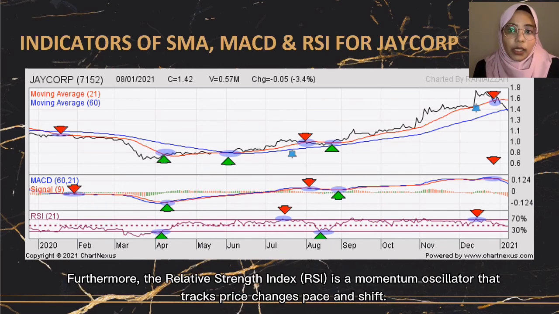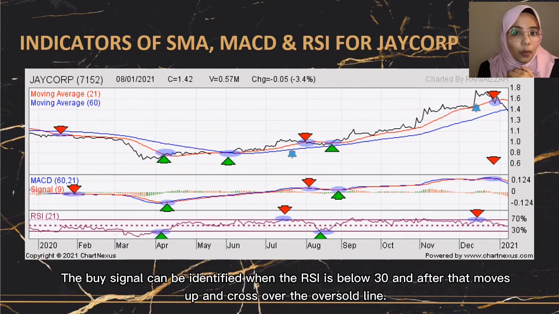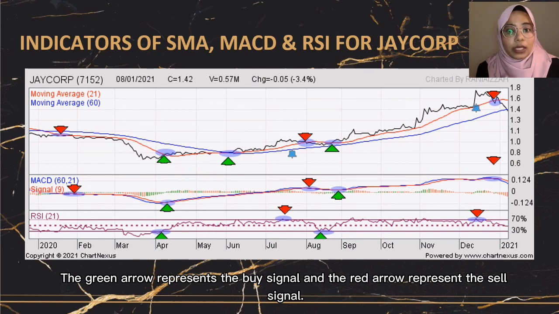Furthermore, the Relative Strength Index (RSI) is a momentum oscillator that tracks price change, pace, and shift. The RSI is historically considered overbought when above 70 and oversold when below 30. Signals can be generated by searching for divergence and swings to failure. The buy signal can be identified when the RSI is below 30 and after that moves up and crosses over the oversold line, while the sell signal can be identified when the RSI is above 70 and after that moves down and crosses below the overbought line. The green arrow represents the buy signal and the red arrow represents the sell signal.